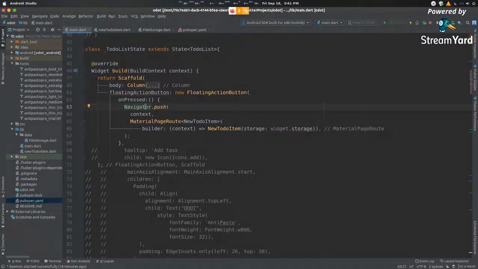It allows you to navigate between different screens. So navigator.push allows you to push this new screen on top of the old screen. So whenever you press the back button, this screen gets removed and you come back to the old screen. That's what's happening. Again, material page route: the transition that happens is according to the material guidelines. That's all that is.